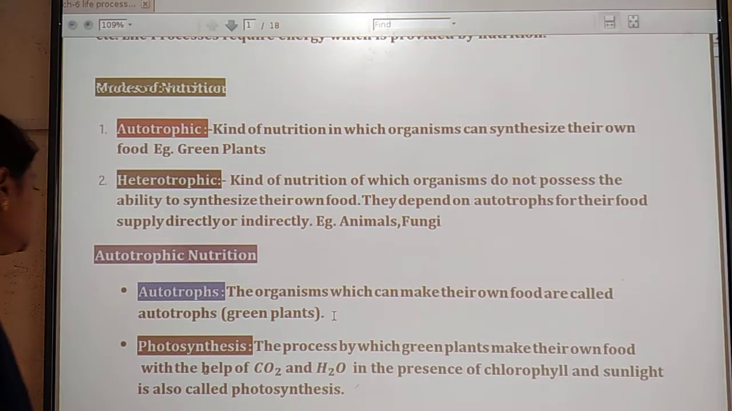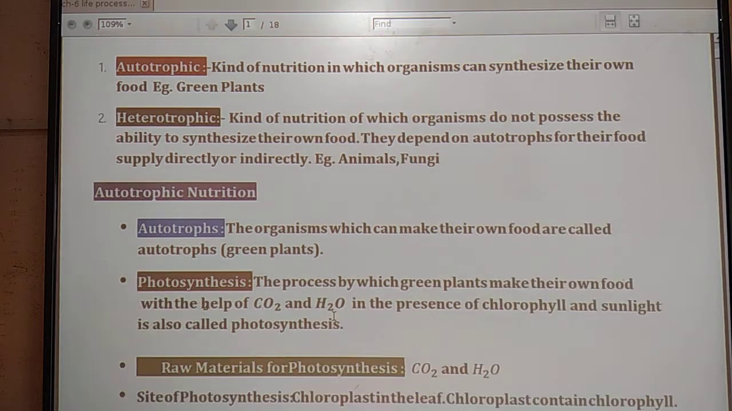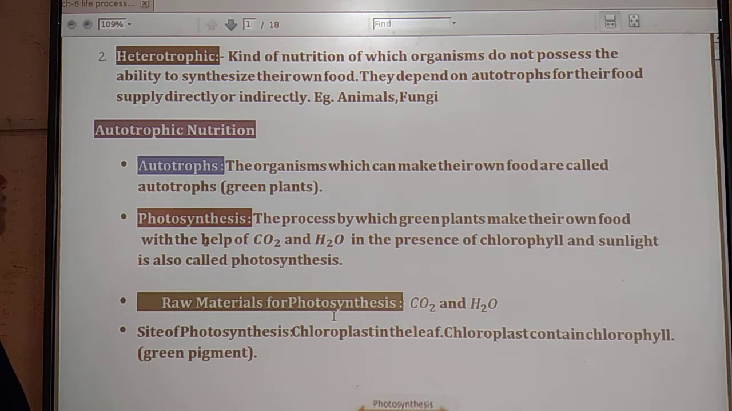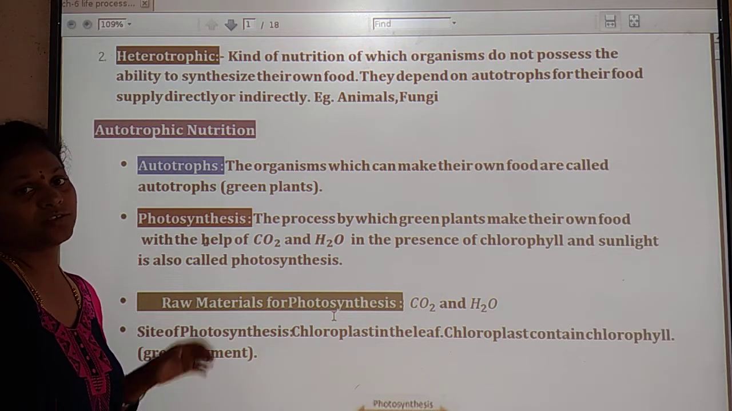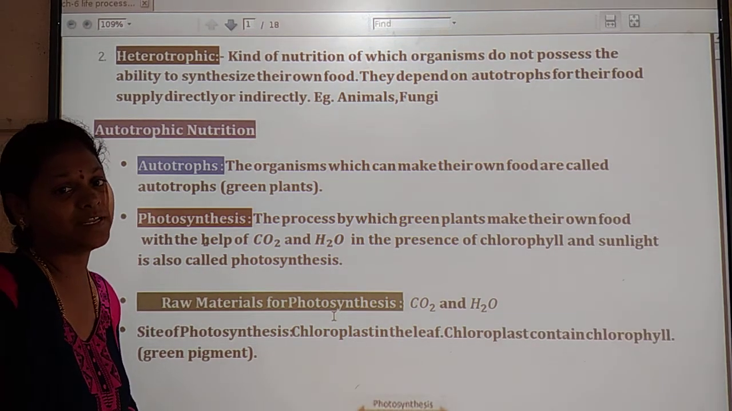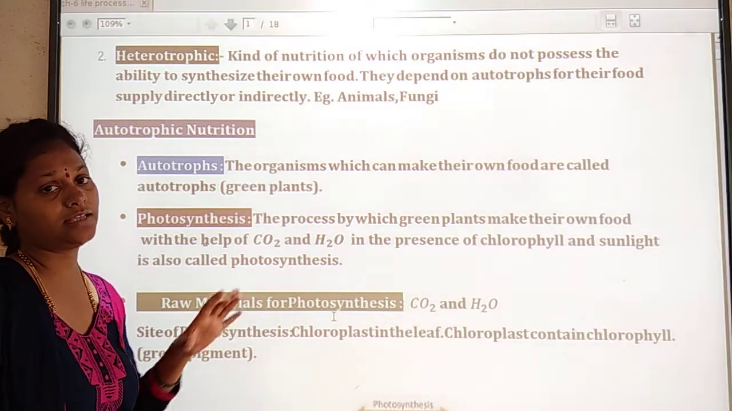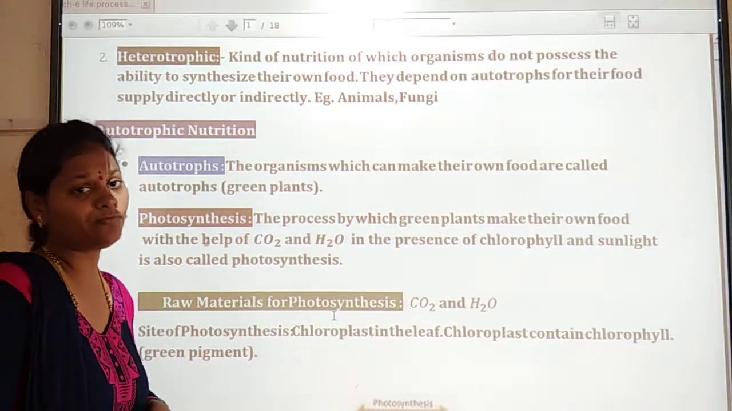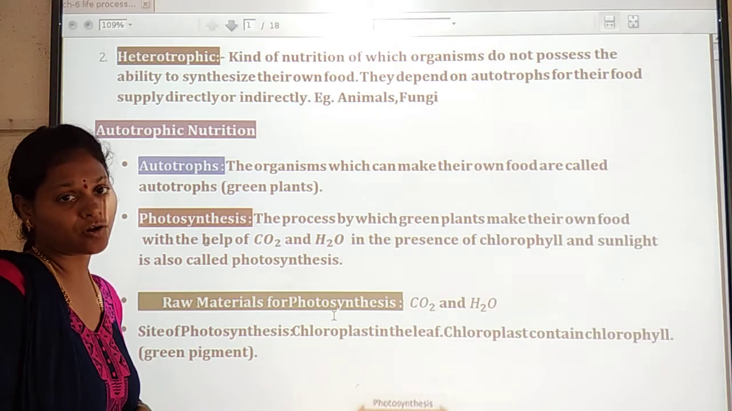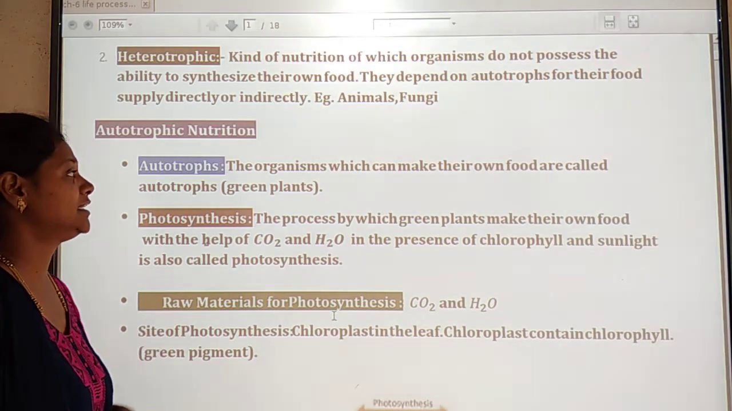Okay, so next, autotrophic nutrition. What are the processes that take place in autotrophic nutrition? How can they synthesize their own food with the help of raw materials? Okay, let us study one by one.